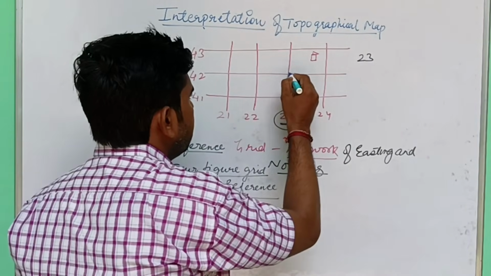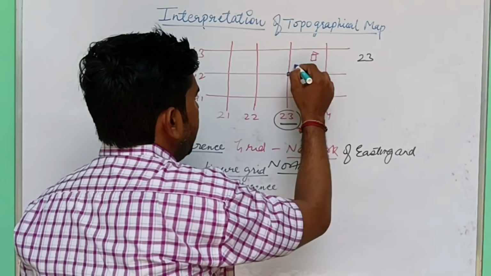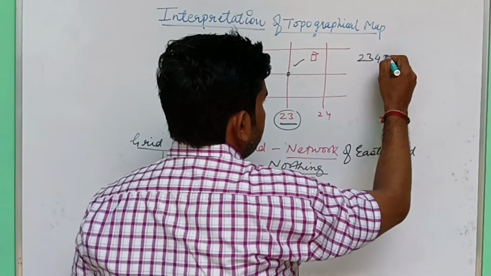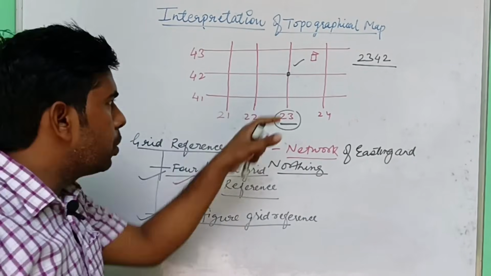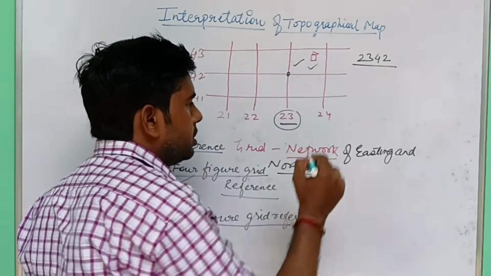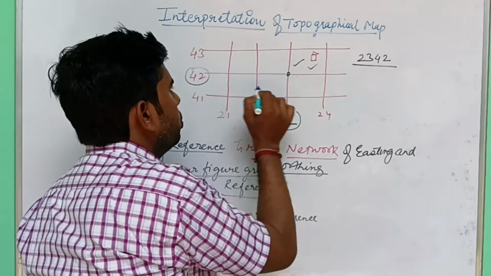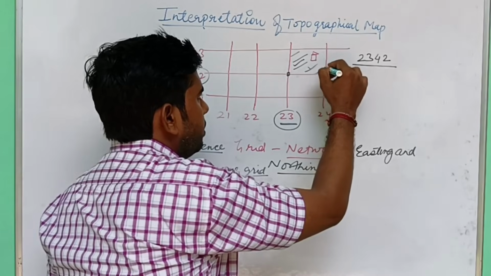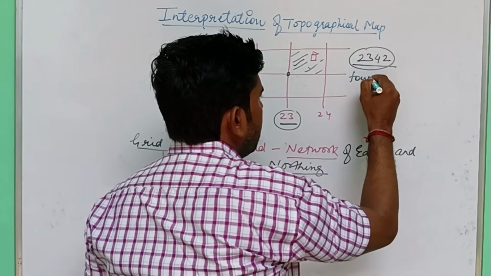This is the coordinate where these meet and this is the area it shows. So 23 and 42, 23, 42 is the location of this entire grid square. 2, 3, 4, 2 shows the entire grid square. So this is a 4-figure grid reference.